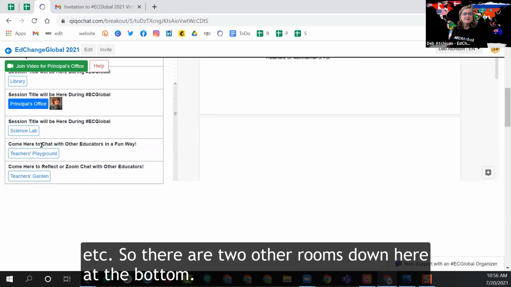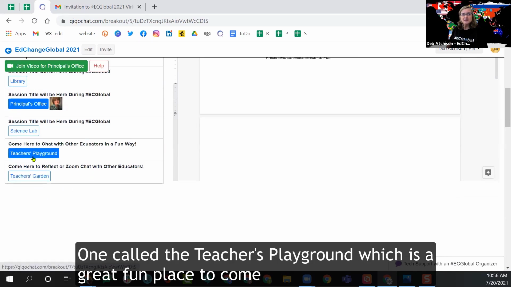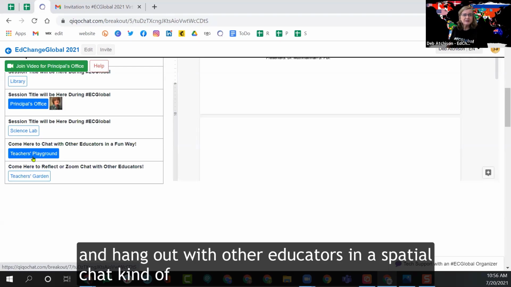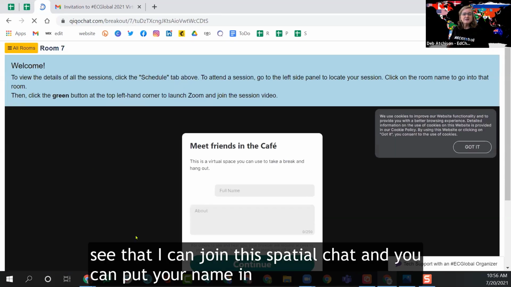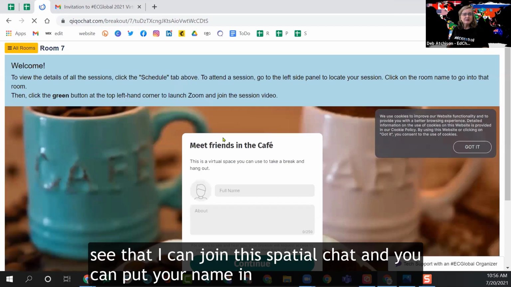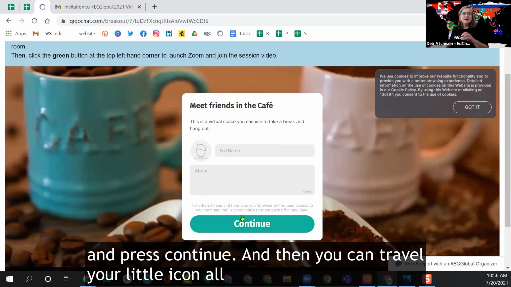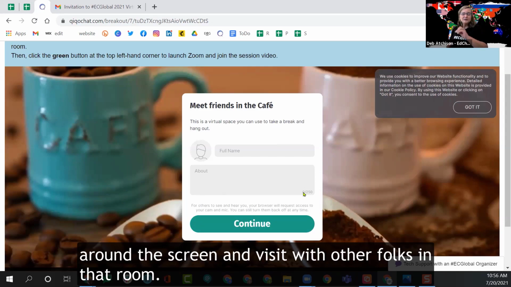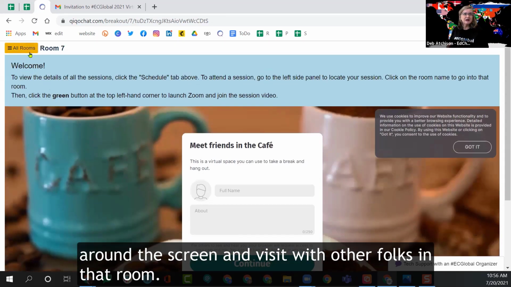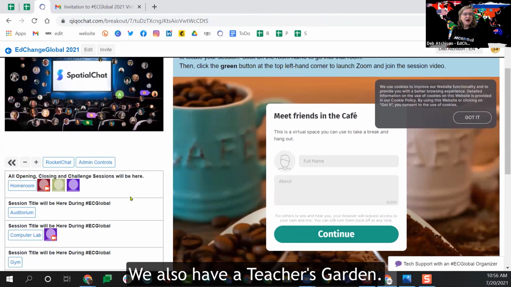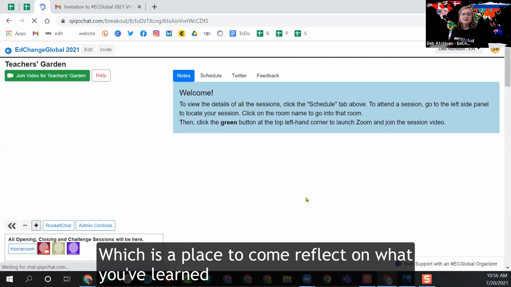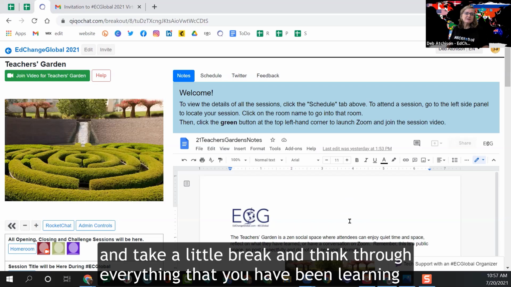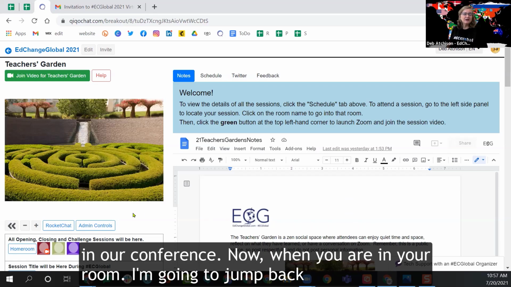Now, there are 2 other rooms down here at the bottom, one called the Teacher's Playground, which is a great fun place to come hang out with other educators in a spatial chat kind of way. So when I go into that room, you will see that I can join this spatial chat, and you can put your name in and you can click continue. And then you can travel your little icon all around the screen and visit with other folks in that room. We also have a teacher's garden, just a place to come reflect on what you've learned, take a little break, and think through everything that you have been learning in our conference.